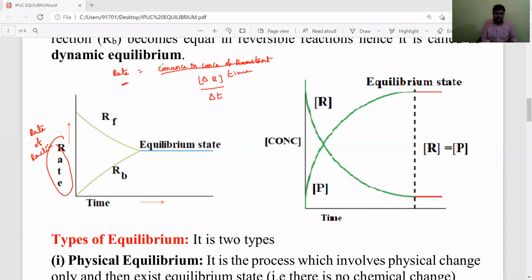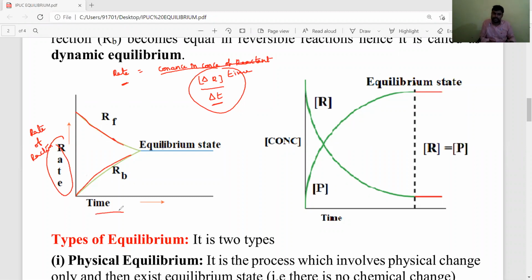So the change in the concentration of reactants with respect to time is known as rate. That rate is always directly proportional to the concentration of reactants in forward reactions. So in the forward reaction, the rate decreases gradually, and in the backward reaction the rate increases with respect to time.